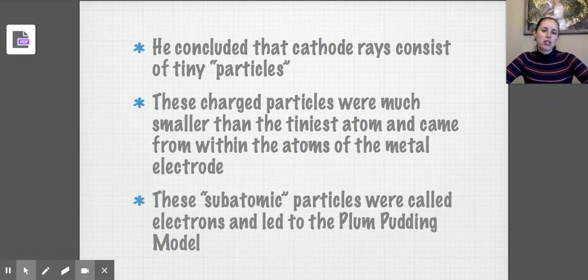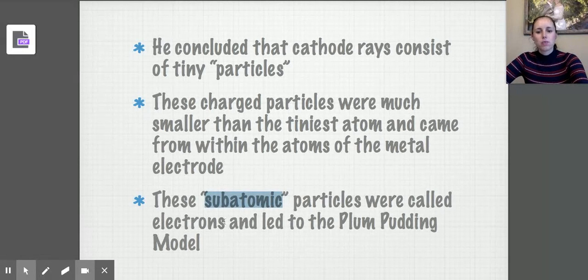And he even went as far to suggest that those particles were coming from the metal electrode within the cathode ray tube. So he dubbed these particles subatomic. Remember, sub just means smaller than. So he's saying there's a particle that's smaller than an atom. So he was the first one to propose subatomic particles, particles within the atom.